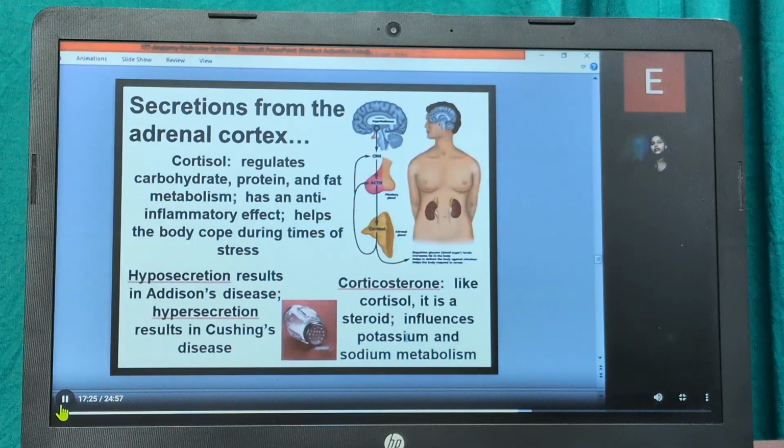Now if you see the secretion from the adrenal cortex, the cortisol regulates carbohydrate, protein and fat metabolism, and it also has an anti-inflammatory effect that helps the body cope if you are suffering from any type of stress or anxiety. Now hyposecretion of the adrenal cortex results in